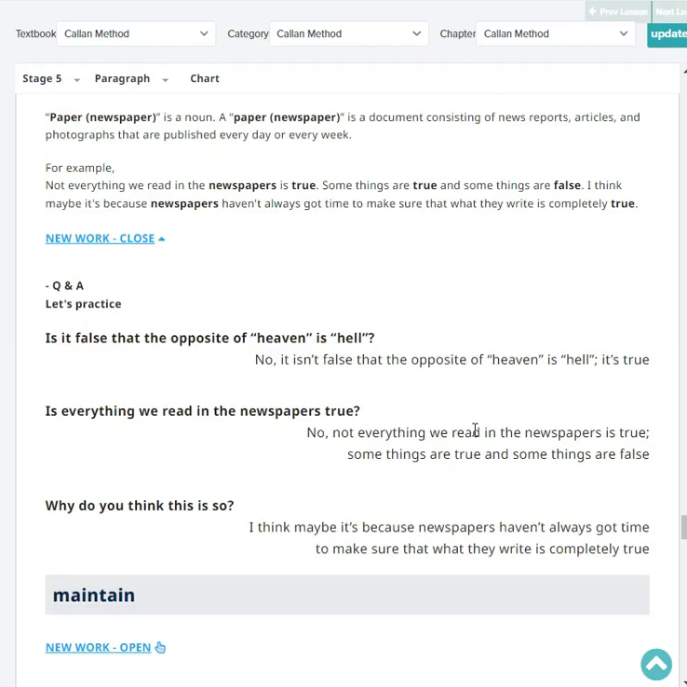Let's practice. Is it false that the opposite of heaven is hell? No, it isn't false that the opposite of heaven is hell. It's true.